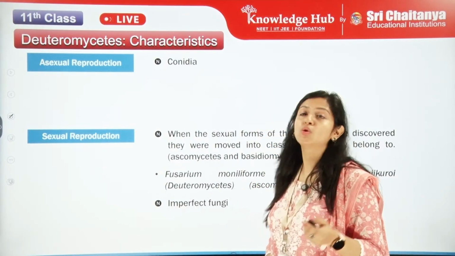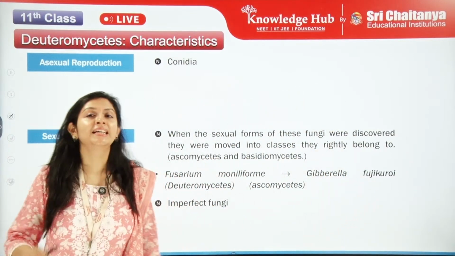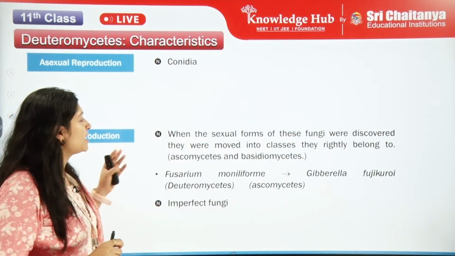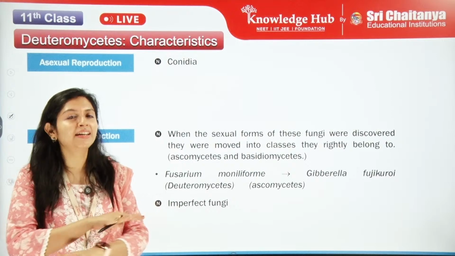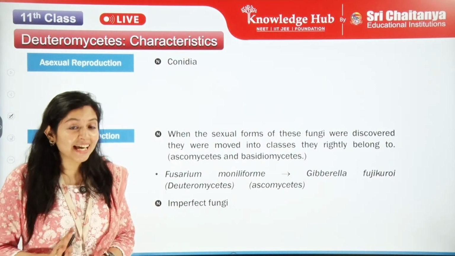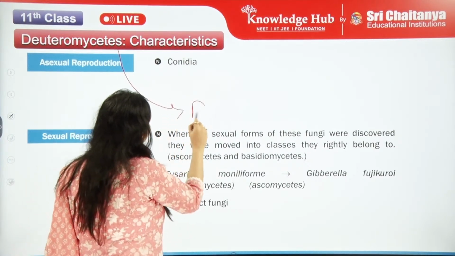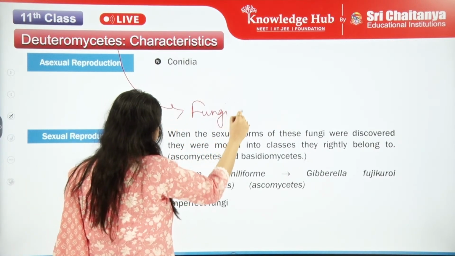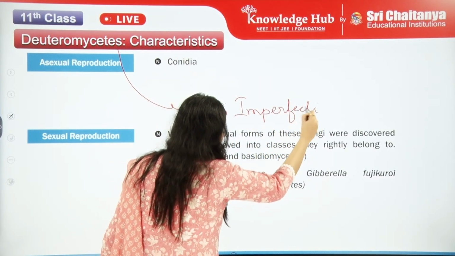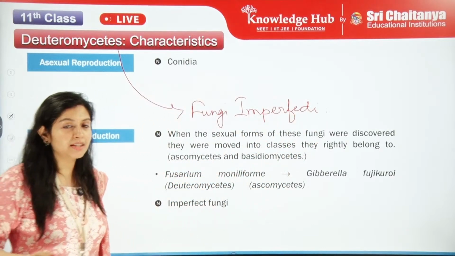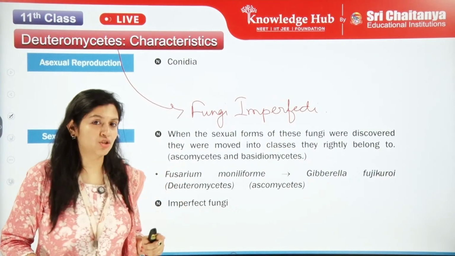Asexual reproduction in the Deuteromycetes is through conidia, but the sexual form of the Deuteromycetes is completely absent. Yes, absent. Hence, it is called fungi imperfecti. It is called fungi imperfecti because it does not have the sexual form, it does not have the sexual stage.